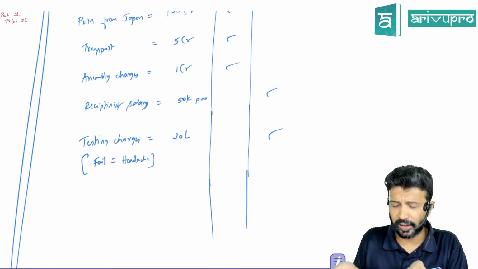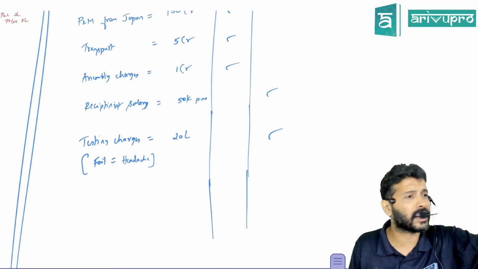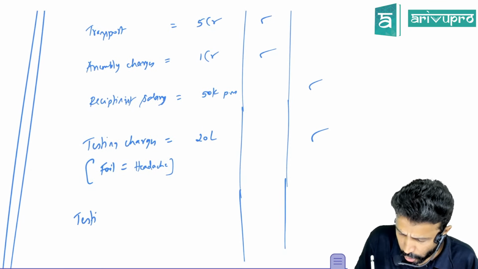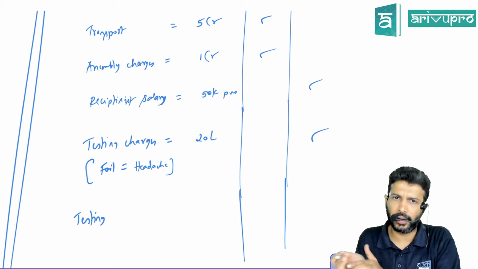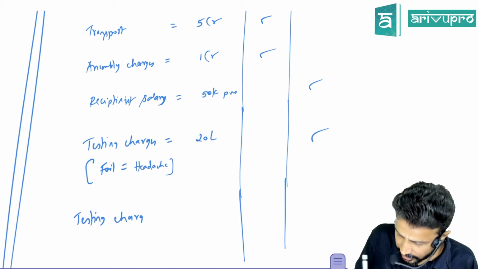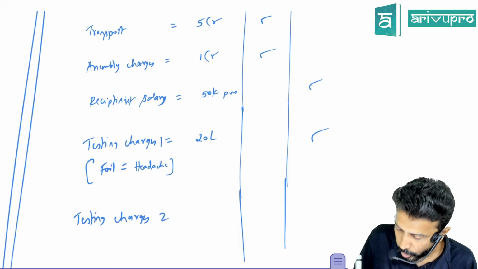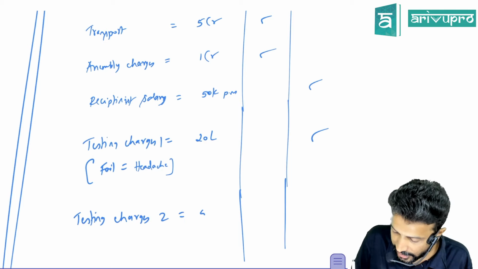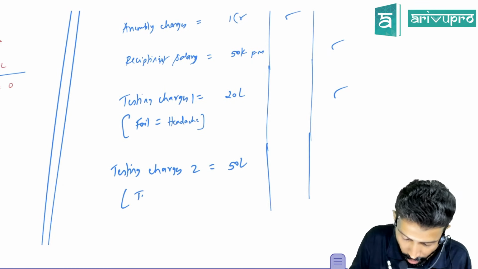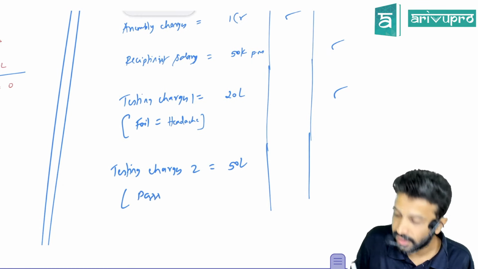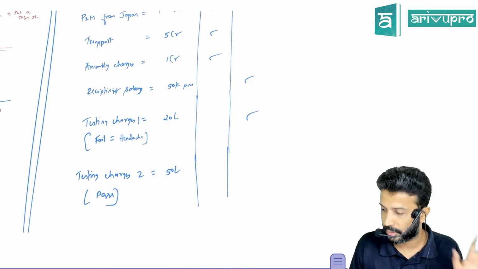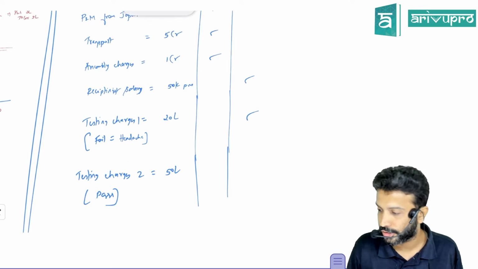Do you think Cipla will stop there, or will they continue further testing? They brought in some new scientists, new people. They changed the composition of chemicals, etc. Let's say they did testing charges number 2. They did a second testing, and this time they incurred about 50 lakh, and this time the test result is pass. Meaning ultimately they did produce a tablet which is actually curing fever.